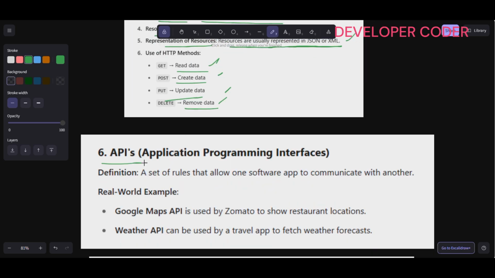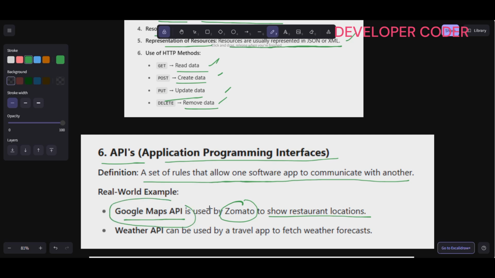Next is APIs, Application Programming Interface. This is nothing but a set of rules that allow one software app to communicate with another. For example, the Google Maps API is used by Zomato to show restaurant locations. Zomato doesn't have its own map, so they use Google Maps. They are just using the Google Maps API to fetch the map details, right?